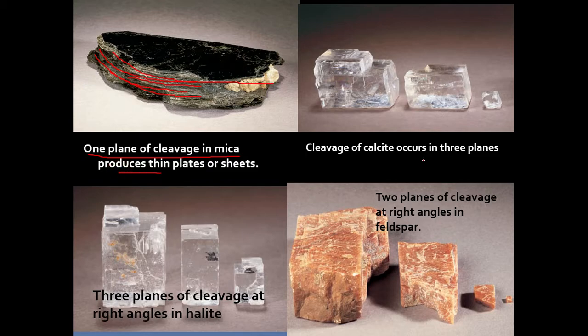Calcite, I told you, has three sets of cleavage. Another is like this. So 1, 2, 3 cleavages are there. Halite has, sorry, three sets of cleavage: 1, 2, and another is there. But orthoclase, I told you, has two sets of cleavage. The mineral can break like this or like this. So I hope you understood cleavage.